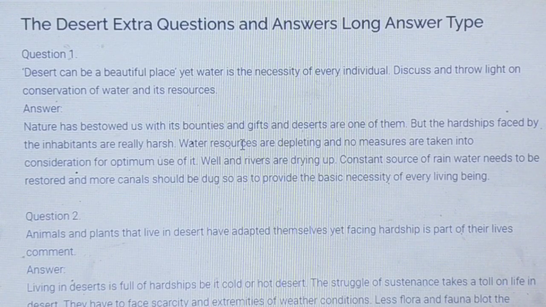Water resources are depleting, and no measures are taken into consideration for optimum use of it. Wells and rivers are drying up. A constant source of water needs to be restored, and more canals should be dug so as to provide the basic necessity of every living being.